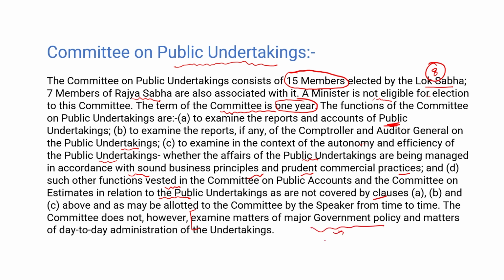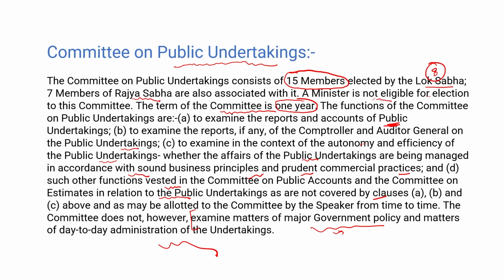This is a very important point. The Estimates Committee can examine matters of major government policies, or can find an alternate option to any policy of the central or the state government, but this committee cannot examine major government policies or matters of day-to-day administration of undertakings. Basically it is a 15-member committee coming from Lok Sabha and Rajya Sabha for 1 year.